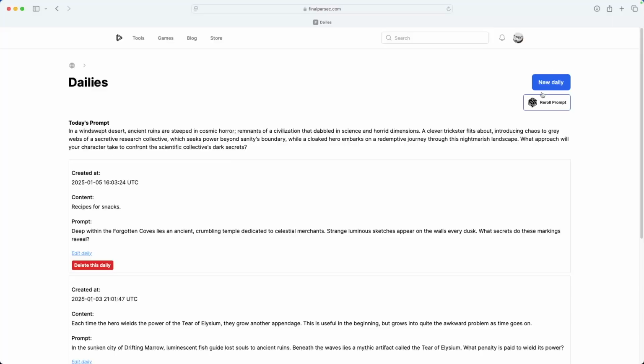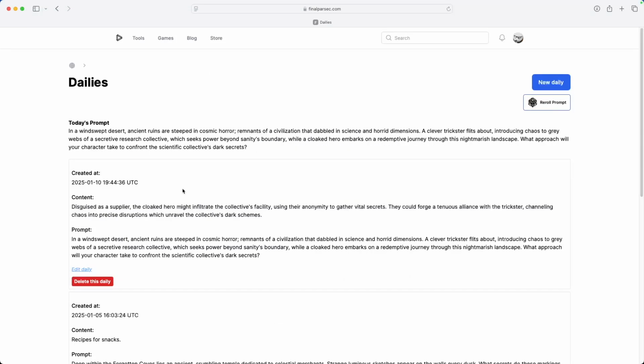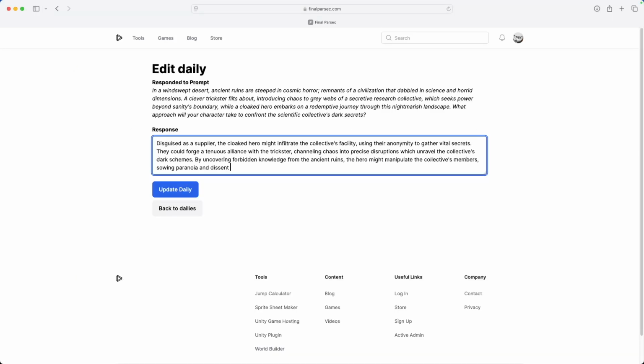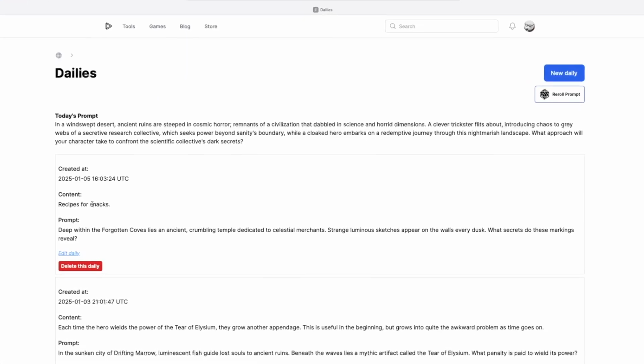So in last week's video, I introduced this Dailies feature to the world builder. The idea is that you are given a unique writing prompt each day to practice your storytelling with. The app keeps a history of your responses. Since it was just introduced last week in a pretty minimal state, I didn't yet have support for editing or deleting your writing once you submitted it. I went ahead and added that kind of expected core functionality this week.